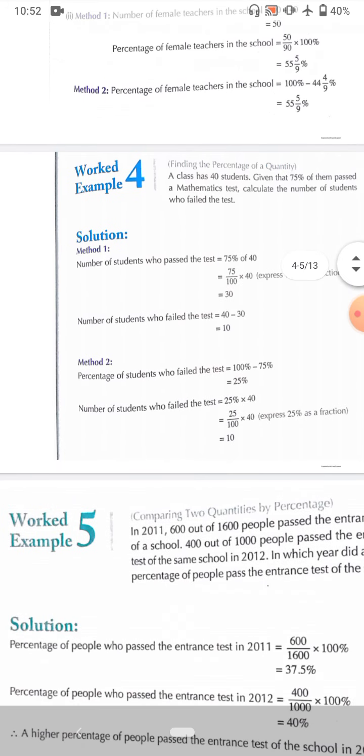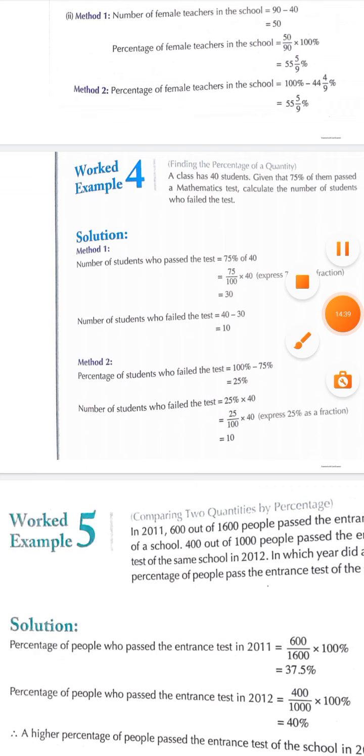Next is a class has 40 students. Given that 75% of them passed the mathematics test, calculate the number of students who failed the mathematics test. So there are two methods.